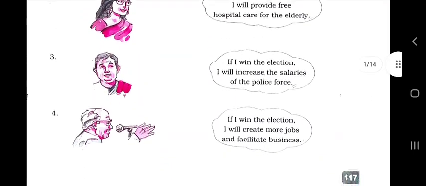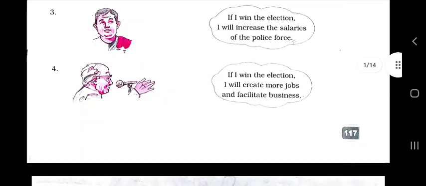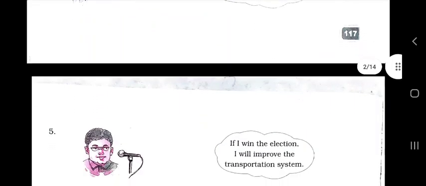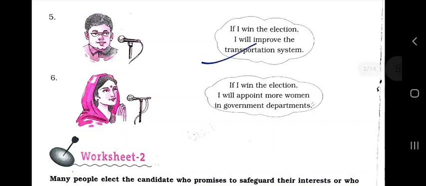If I win the election, I will increase the salaries of the police force. If I win the election, I will create more jobs and facilitate business. Now see here, if I win the election, I will improve the transportation system. If I win the election, I will appoint more women in government departments.